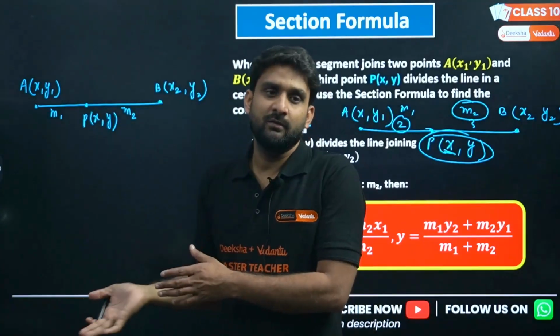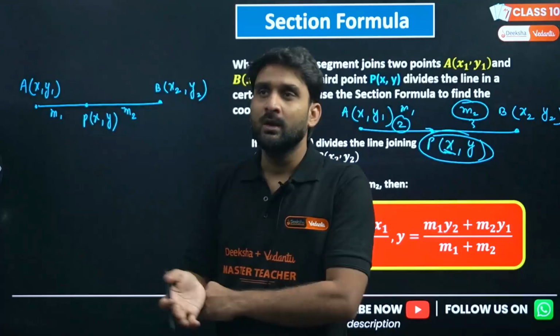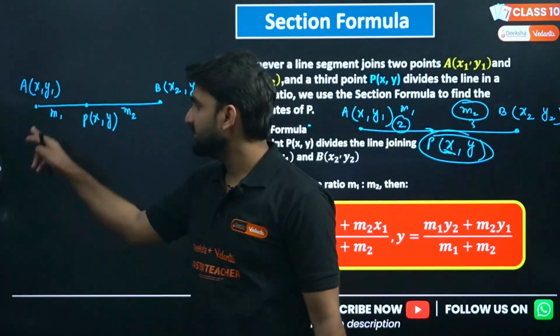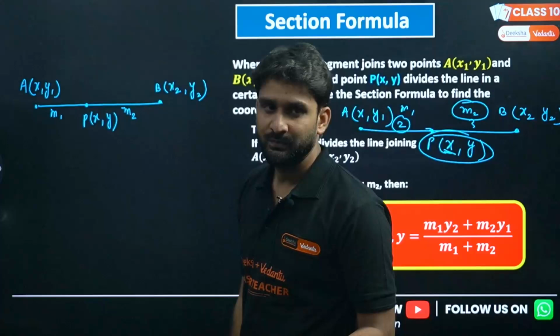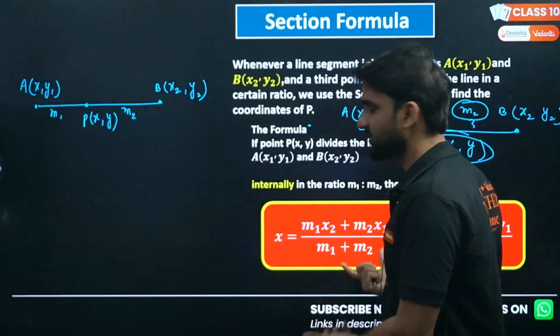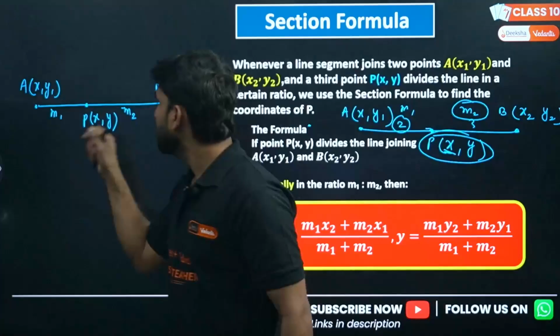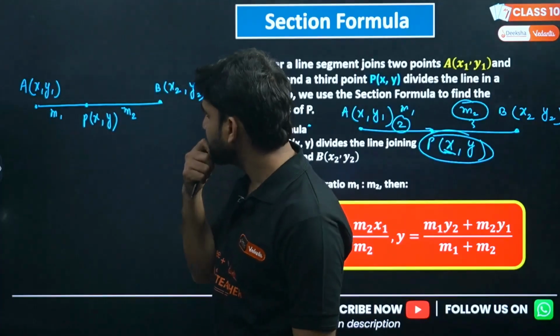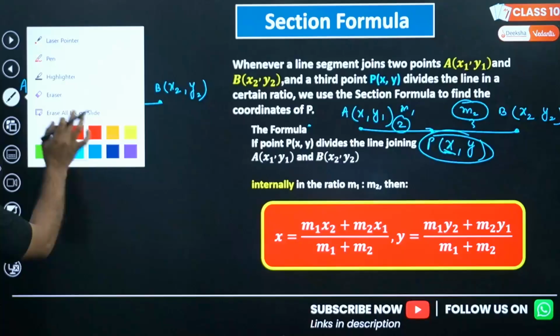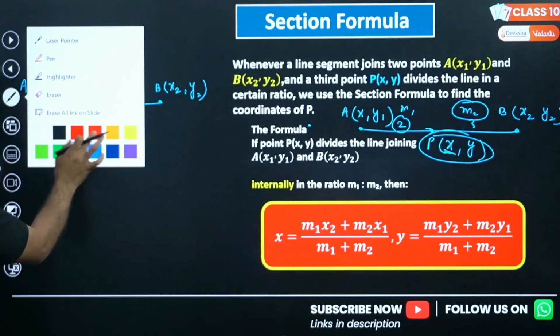Maybe m1 will be 1, m2 will be 2, m1 might be 3, m2 might be 4, whatever. So this will be in the form of a number. So just suppose m1 and m2 so that we can introduce a general formula to find the coordinates. So what we have to do here, I'm giving a logic. Let's first change the color of the pen.